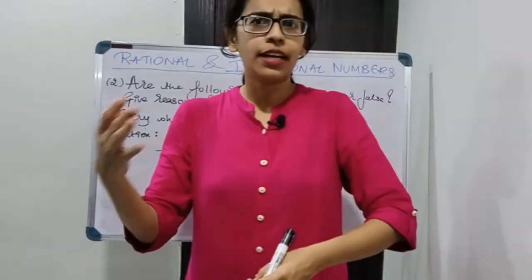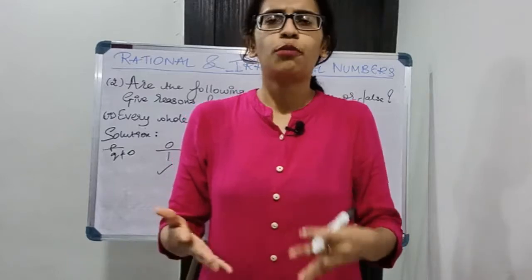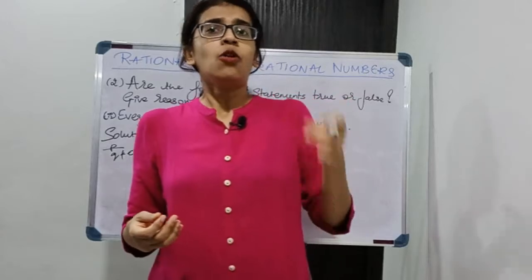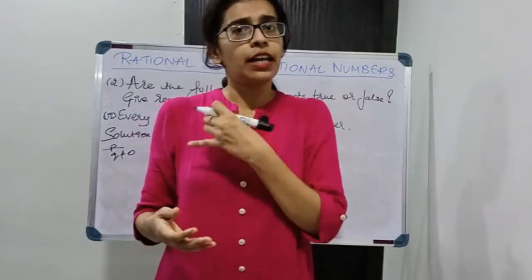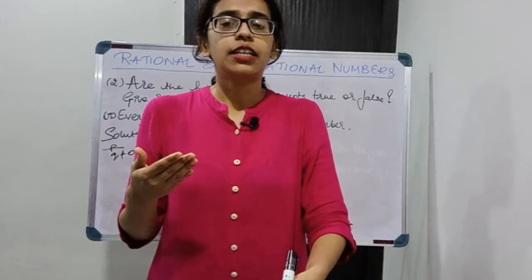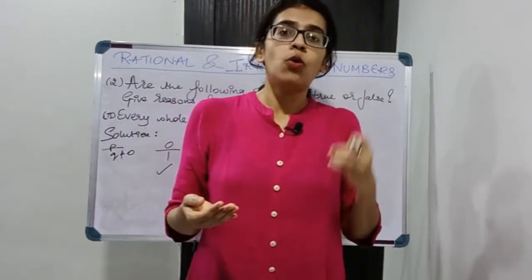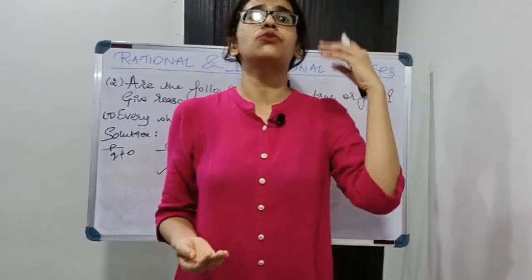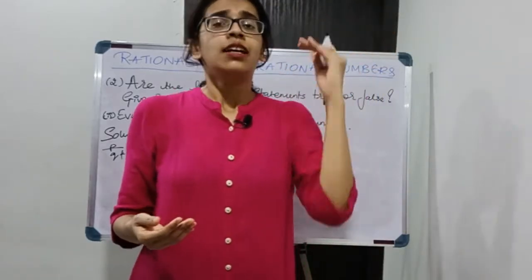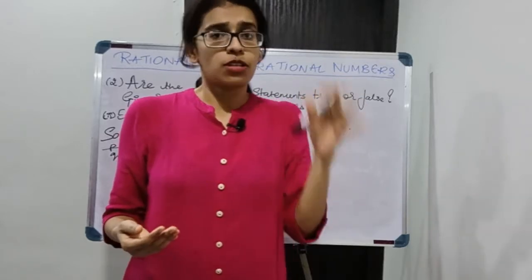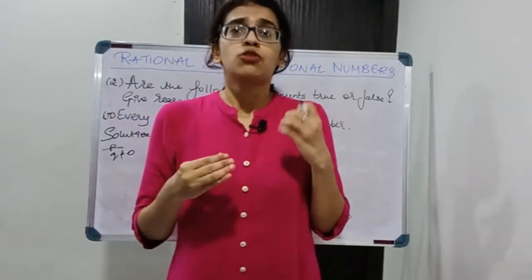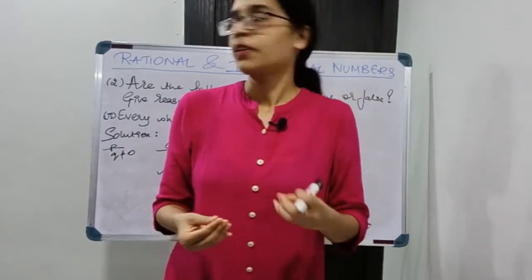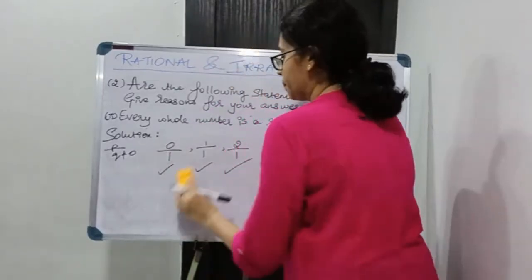Similarly, 3, 4, 5 I can write as 3 upon 1, 4 upon 1, 5 upon 1, and it is fulfilling the criteria. So every whole number can be written in this form, and it is actually satisfying the criteria. So every whole number is a rational number. Even 5,000, 10,000, 1 lakh can be written as 1 lakh upon 1, 5,000 upon 1, 10,000 upon 1. So yes, it is a rational number. So let us write down the answer.